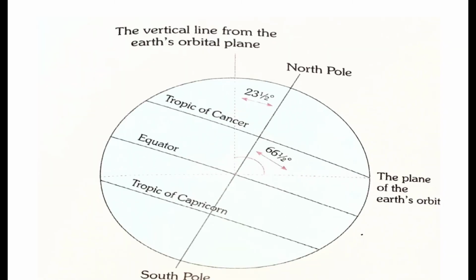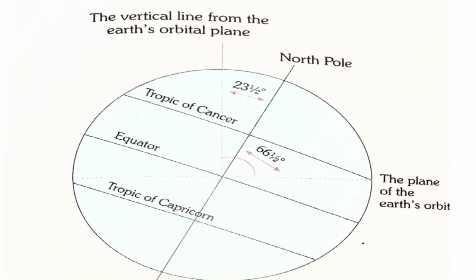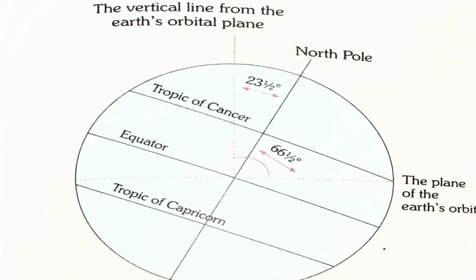Here you have to understand, first, what is the earth axis? The axis of the earth on which the earth spins is only an imaginary line that joins the north pole and the south pole. Children, you can see here the red dotted lines. It is called the earth axis.